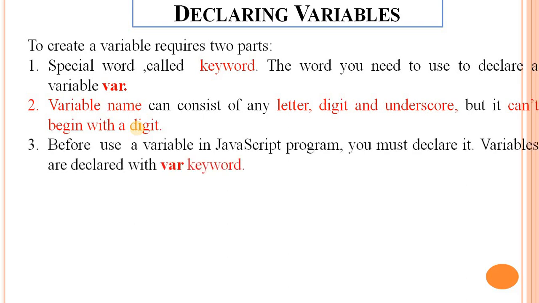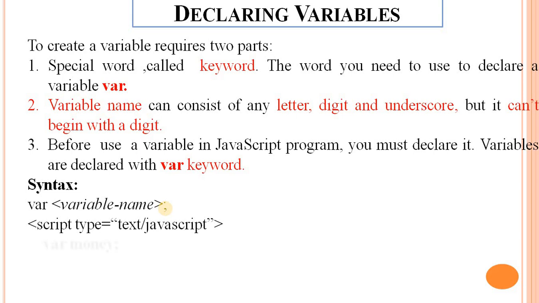Next point, before using a variable in a JavaScript program, you must declare it. Variables are declared with the var keyword. Before using any variable in a program, you must declare it. The syntax of declaring a variable is the var keyword, the variable name and a semicolon.